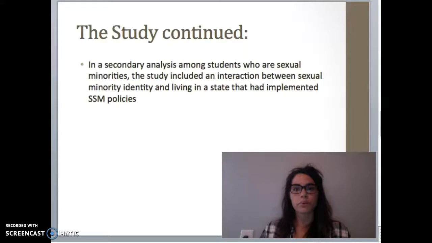I think it's also important to note that there's a secondary analysis among students who were sexual minorities, and this study included the interaction between adolescents who are willing to identify in the sexual minority within the states that have implemented same-sex marriage policies.